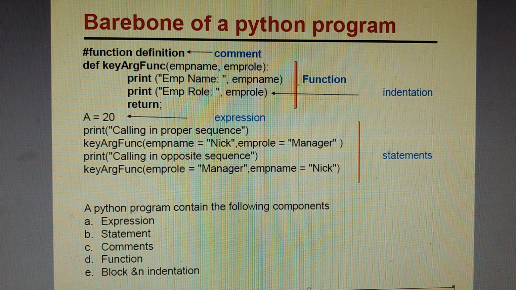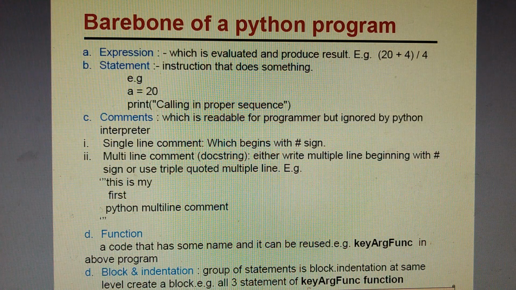A Python program contains the following components: expression, statement, comments, function, block and indentation. So a Python program can have any of these parts or all of them. Now, expression and statement: a program can contain an expression because without an expression we cannot make a program. We need to do some calculation, we need to apply some formulas, so expressions are required. Statements are required because without statements the program itself is a set of statements. So statements are always there.